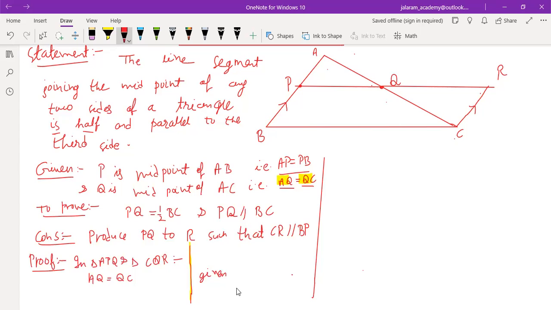Second, Q is the vertically opposite angle. Which angle? Vertically opposite angle. Name the angle. Tell the reason later. First tell the angle only. Angle AQP is equal to angle RQC.